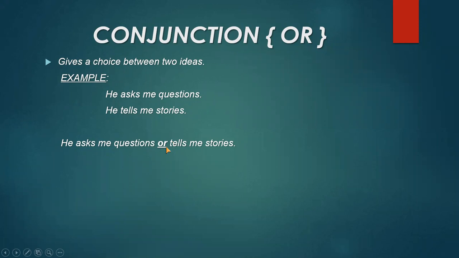Remember here you can see that I have not written he here because these two options are given by the same person. So there is no need to write the subject or the pronoun he here again because both the sentences are about the same person. So there is no need to write or mention he again. He asks me questions or tells me stories.